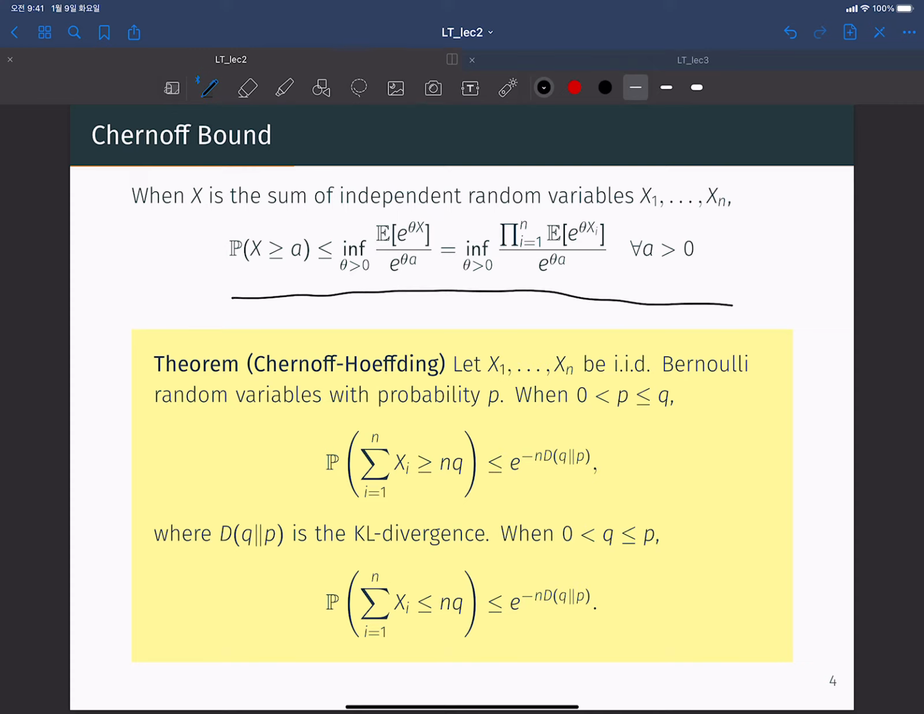So the Chernoff bound is this. We use Markov inequality and the MGF trick. The MGF function has two very nice properties. First, it is non-negative. The MGF function can make a non-negative random variable, and it uses a strictly increasing function. So this is very nice for finding a good upper bound for this probability.